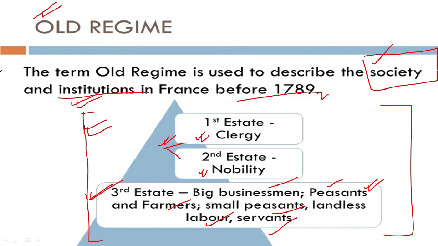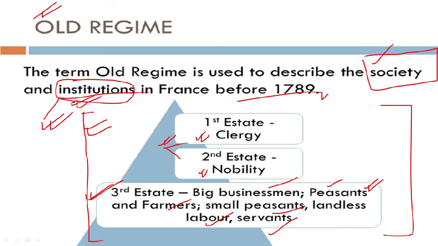Now when we come to learning about the institutions, we basically mean the political institutions in that country. So here who was the one who had the power in the country at that point of time? Of course, Louis XVI. So we here see institutions such as monarchy.